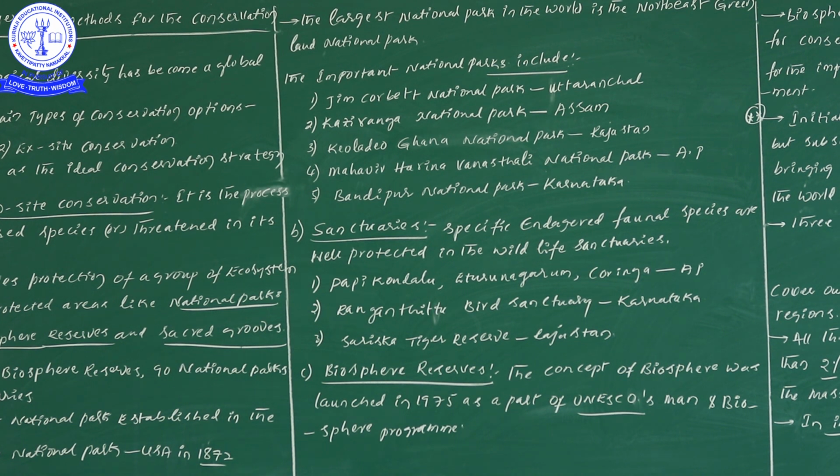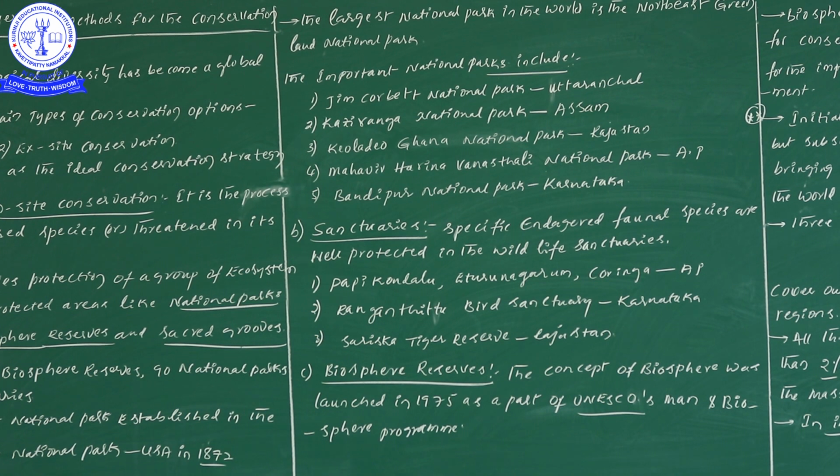These are all well-known sanctuaries. In these sanctuaries, they protect specific endangered faunal species in the wildlife sanctuaries. So that is the information we can take.